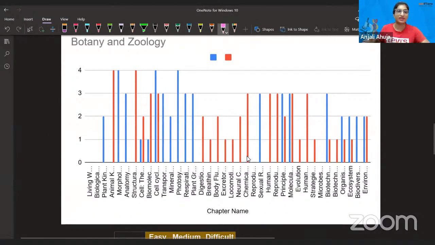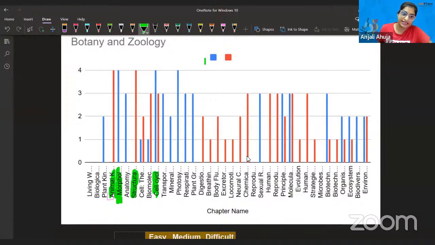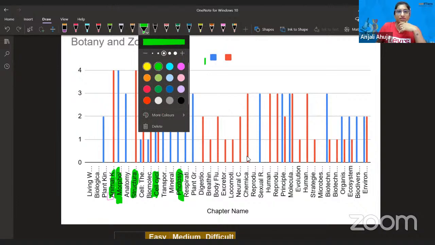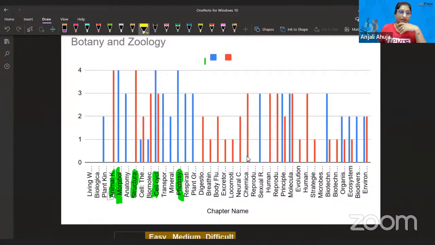I have put this picture also to make you understand all over. If you see animal kingdom, I'm going to highlight it. From animal kingdom, maximum questions. Then from morphology, the blue one is botany, and they have written the botany and zoology segregation. Next you see structural organization in animals, cell cycle and cell division, photosynthesis carrying good weightage. So you should be understanding what has happened this year. 5 questions are carrying maximum weightage, but let me show you the yellow highlighted, which is at the 2nd level after that.